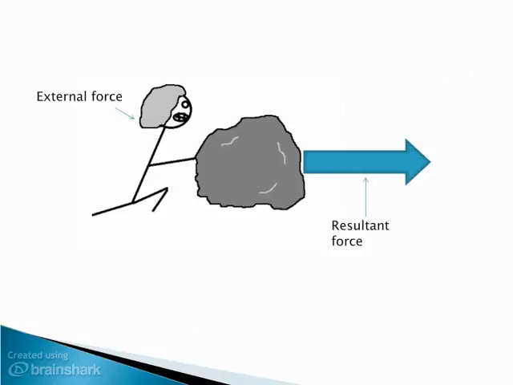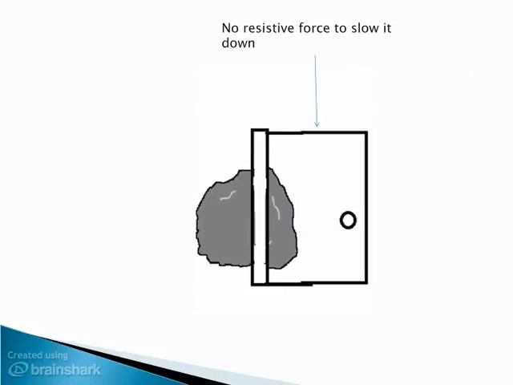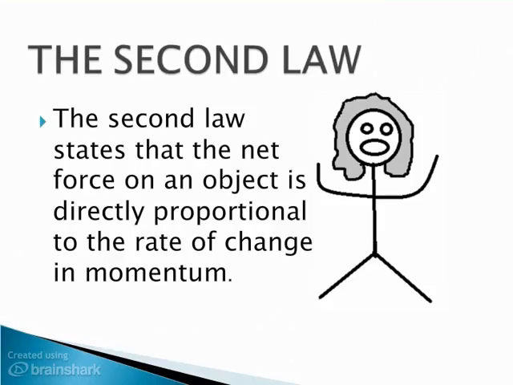If we ignore friction and air resistance, when you place a force on an object, it will start to move and speed up. Now, because there are no resistive forces, there's nothing there to slow it down, right? So if you were to remove the force pushing the object, there'd be nothing there to speed it up. And because there are no resistive forces, there's nothing there to slow it down, and thus the object continues to travel at constant velocity. Moving swiftly onto the second law.